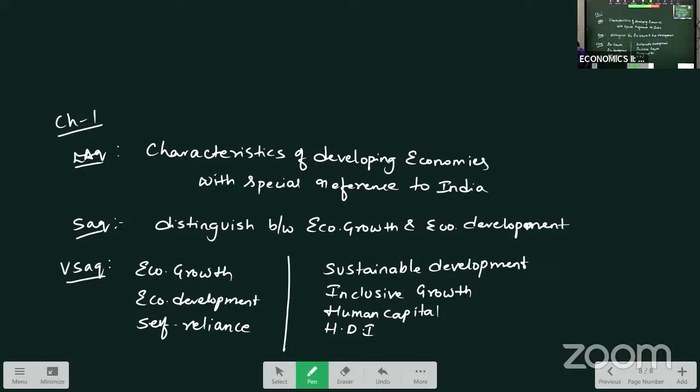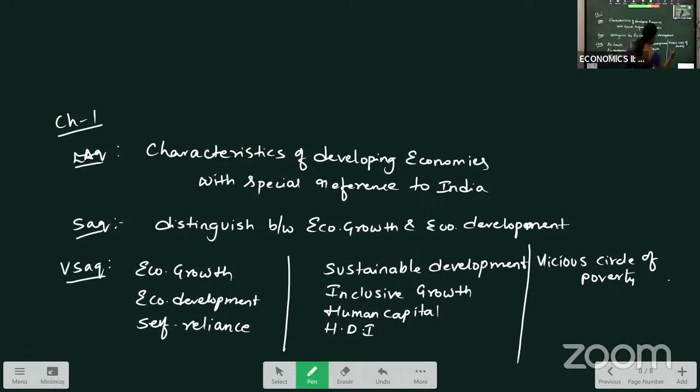Now, after this human development index, again, we have one more question, that is vicious circle of poverty. What is vicious circle of poverty? Circle of poverty: low income, low demand, low investment, low productivity, and again results in low income.